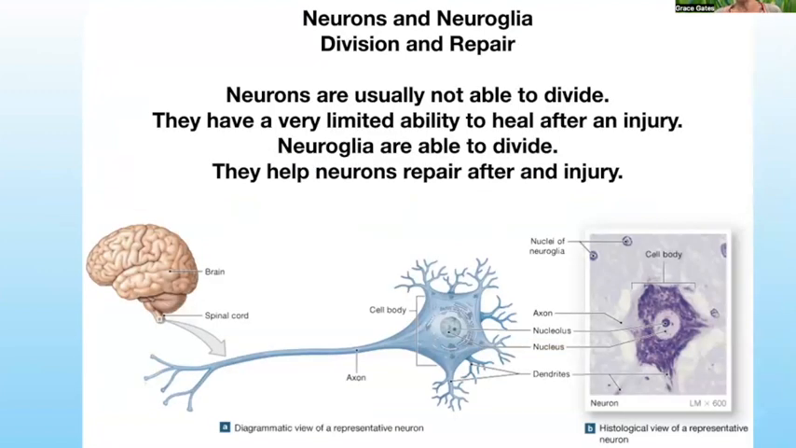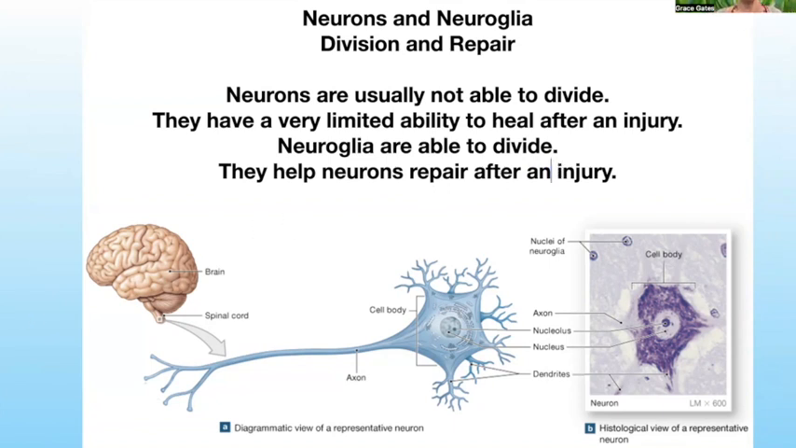Neurons are usually not able to divide, sadly. They have a very limited ability to heal after an injury. Neuroglia are able to divide, and they help neurons to repair as much as possible after an injury. So this is the second really vital type of tissue that we found out cannot divide and repair itself. The first one was cardiac muscle.